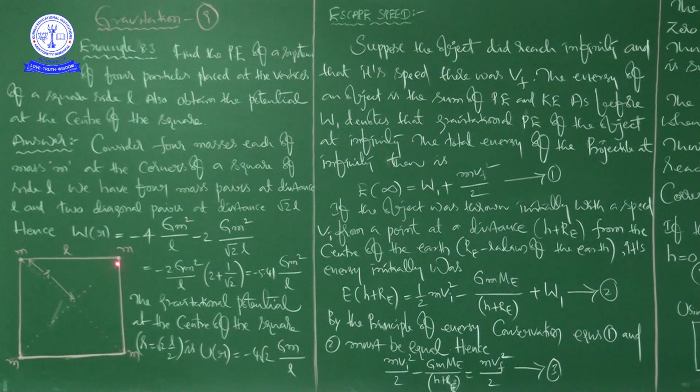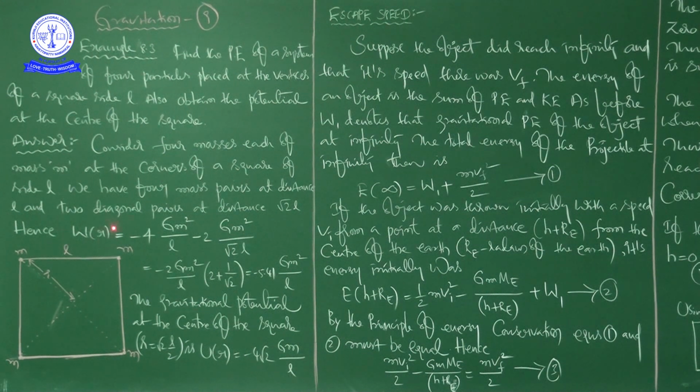This is L, this is L, no? So by using the Pythagorean theorem, hypotenuse square is equal to side square plus side square. By using that formula, you can find out the diagonal. That is what we will get, root 2 L, root 2 small l, because this is also small l, this is also small l. Finally here we are getting root 2 into small l.